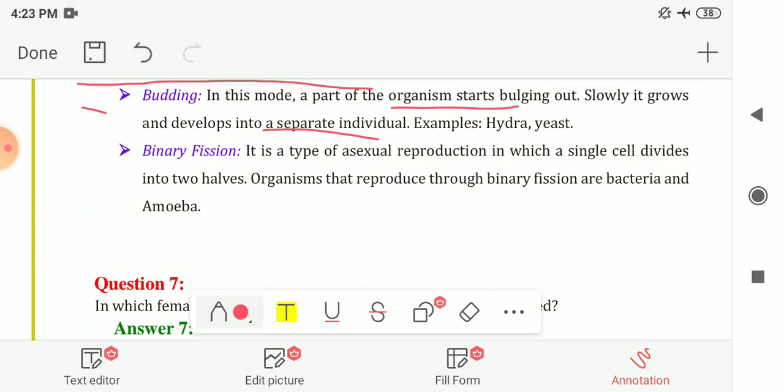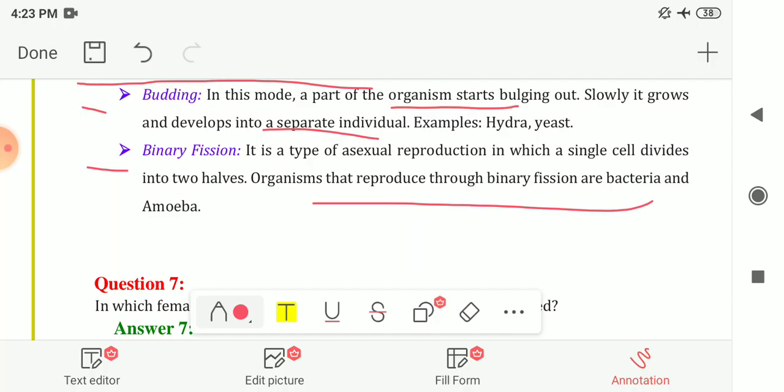Binary fission is the type of asexual reproduction in which a single cell divides into two halves. Organisms that reproduce through binary fission are bacteria and amoeba. In amoeba, the mode of reproduction is binary fission. You can draw the figures also for budding and binary fission.